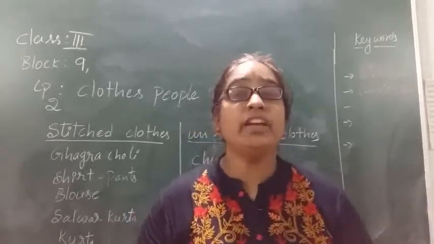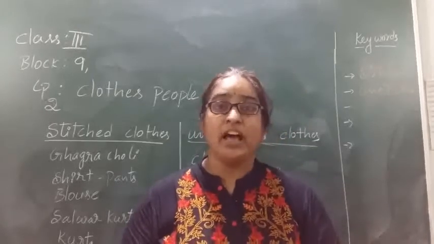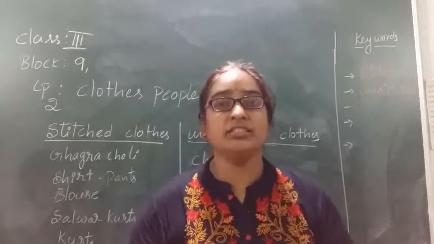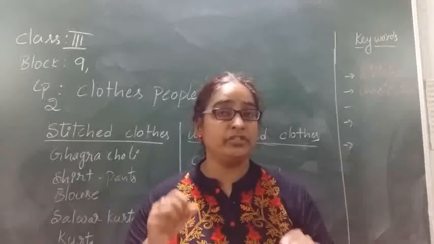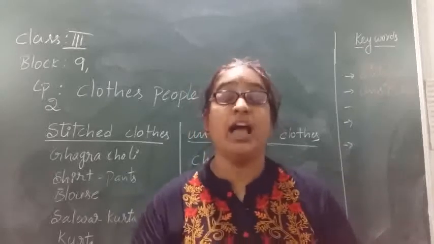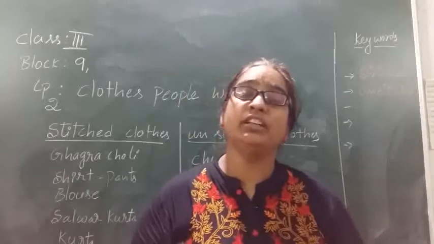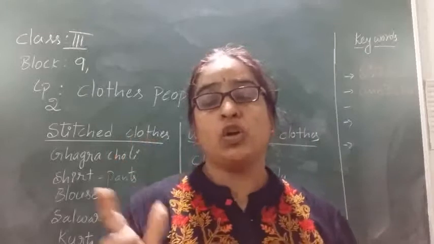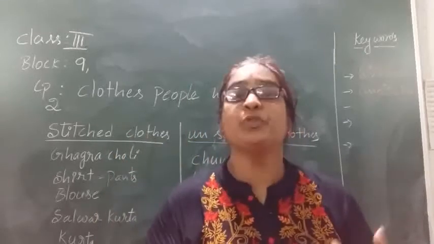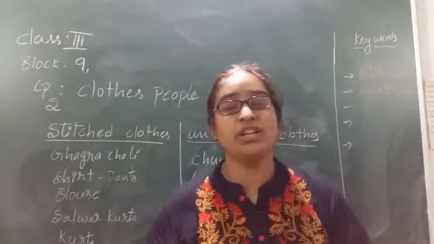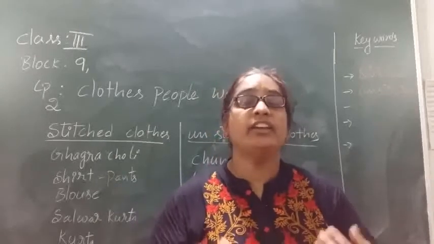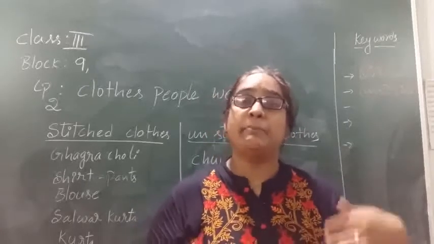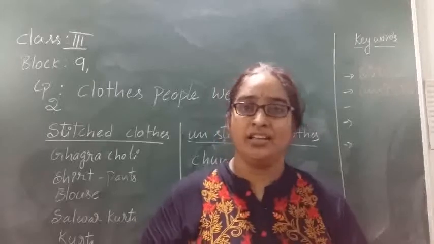But the other dress, the chudidar, definitely has a shape and is a stitched one. Even with the stitched dress, we use another cloth which is unstitched. What is that? Chunni, or dupatta. So in regular life, have you ever observed that people wear different kinds of clothes? Some may be stitched, some may be unstitched.